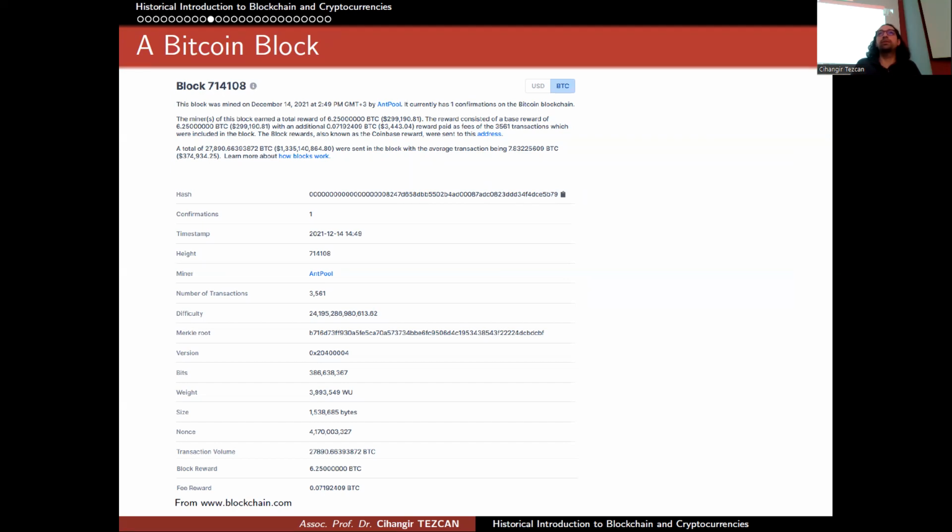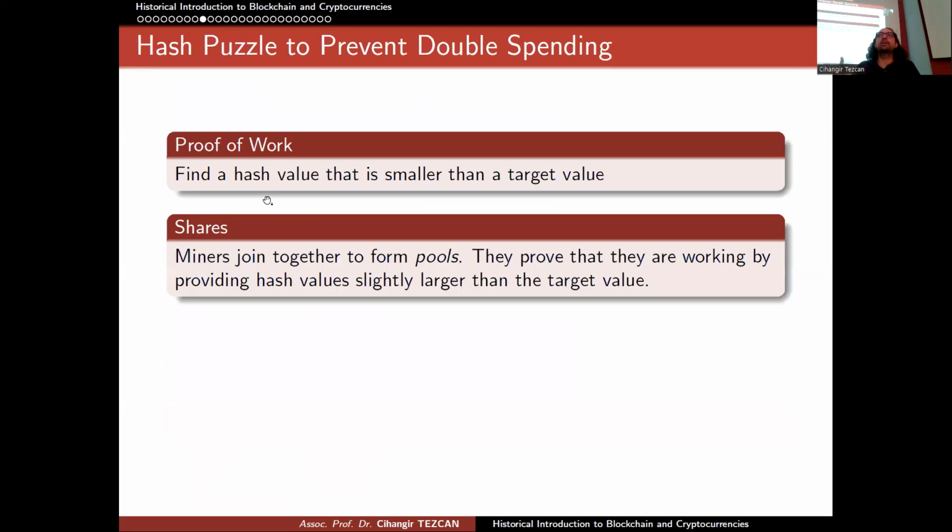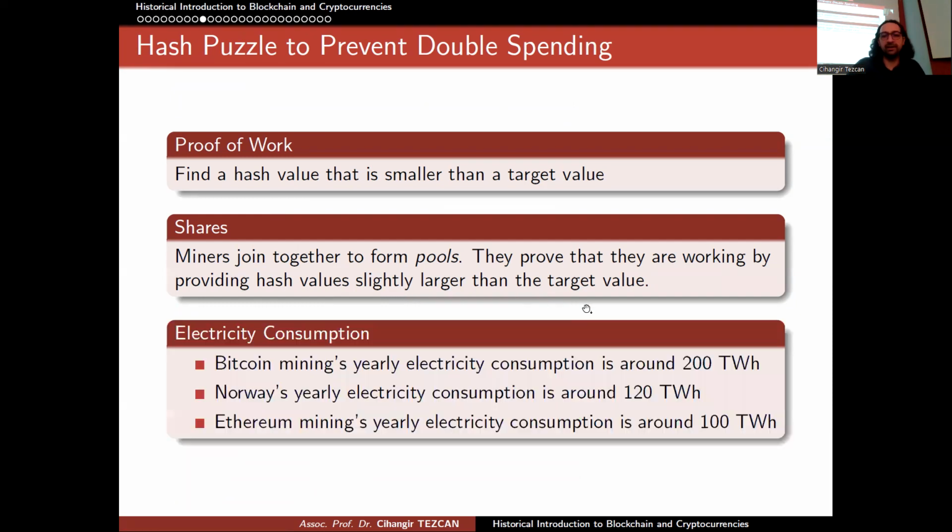So how can you prove that you are really trying to solve this problem? Even if you cannot find this many zeros, maybe you can find something smaller than that. This means that you are really trying to find the solution. So in the pools, all of the miners send their shares, which don't solve the whole problem but are a smaller version of it. This way, not all of your work is lost. You prove that you are really trying to solve it. So miners prove they are working by providing hash values slightly larger than the target value. That is the whole idea.